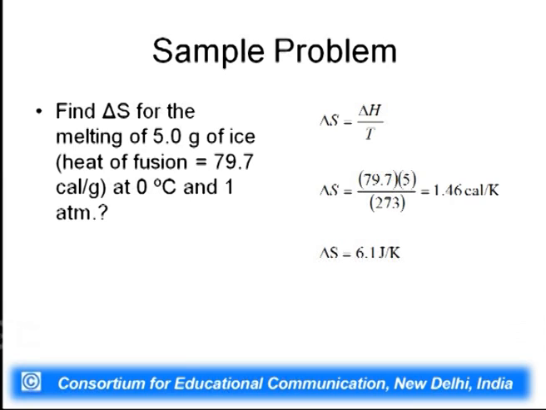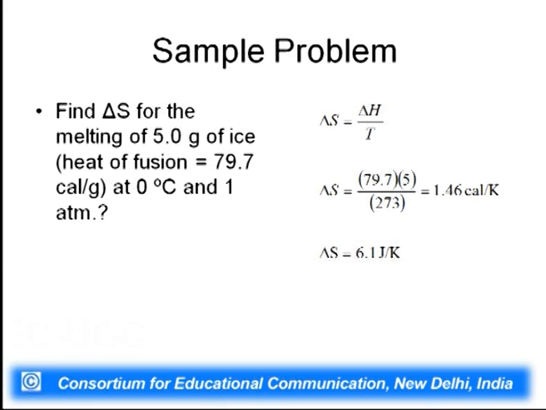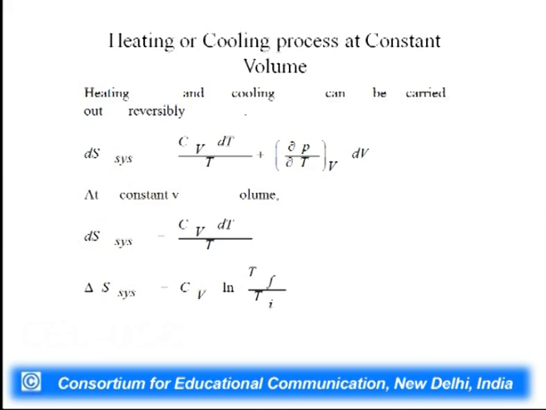So, it is quite simple to calculate delta S system when the process is reversible, for example, when there is a phase change. Delta S system in this particular case is 6.1 joule per Kelvin, and then you can think of how to calculate delta S surrounding, because delta S system plus delta S surrounding is going to be 0 for a reversible process. So, delta S surrounding is nothing but minus 6.1 joule per Kelvin.